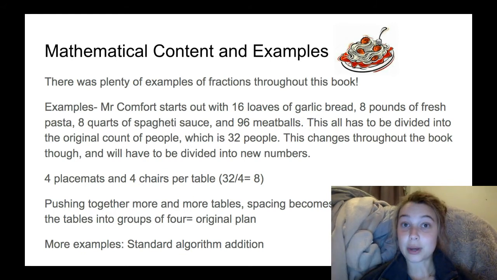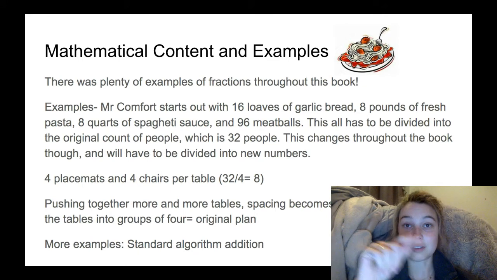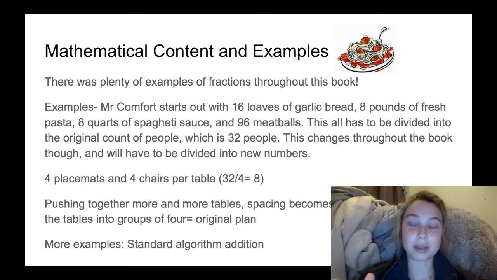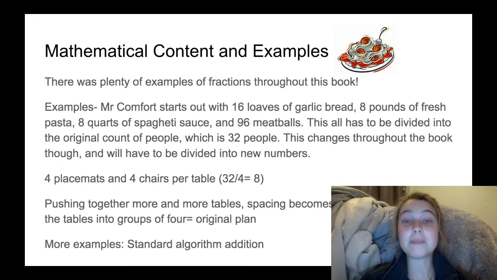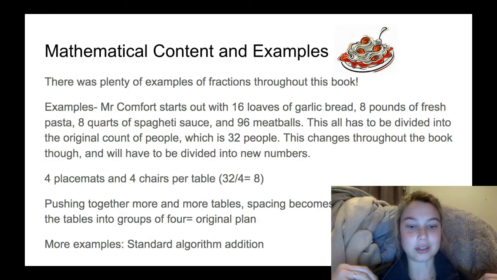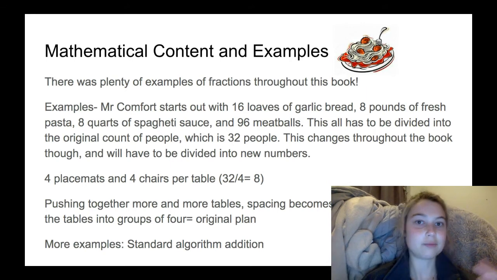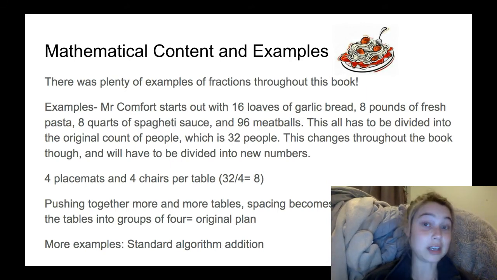So within the book, you have Mrs. Comfort saying you have 8 tables. Originally, you have 8 tables, 4 chairs, 4 placemats. And as people come in, they're pushing the tables together though. So they're mixing and matching all this, perfect 8 tables. So you're pushing together 4 and 4, that's 8. Add another 4, that's 16.